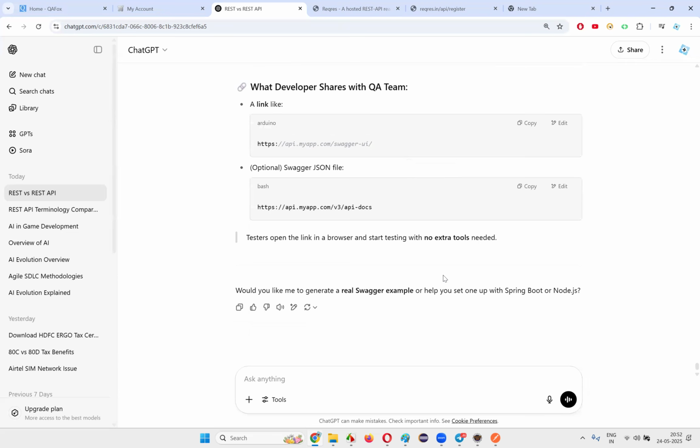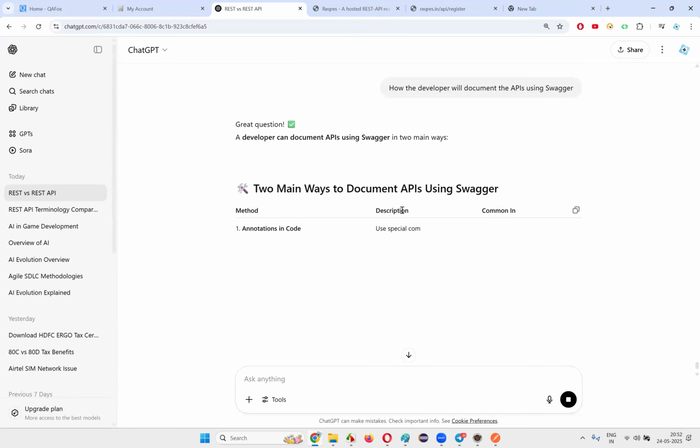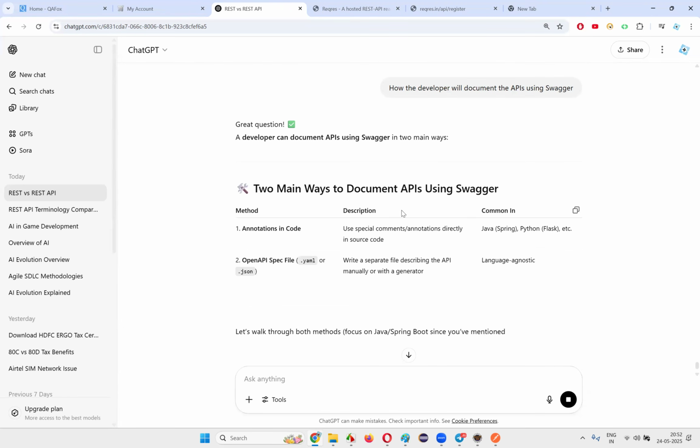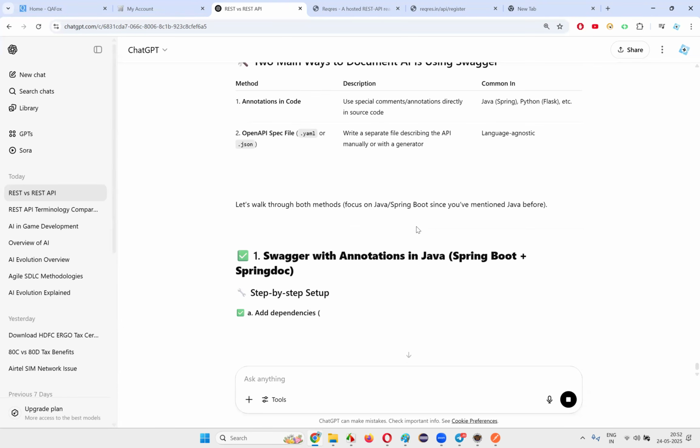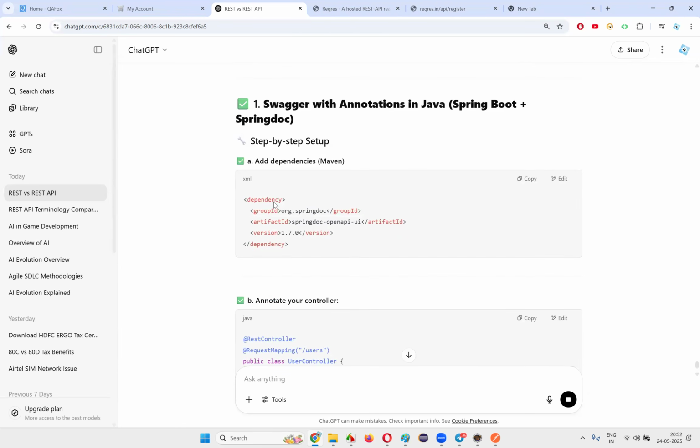Now, how will the developer document the APIs using Swagger? The developer has to add these dependencies.